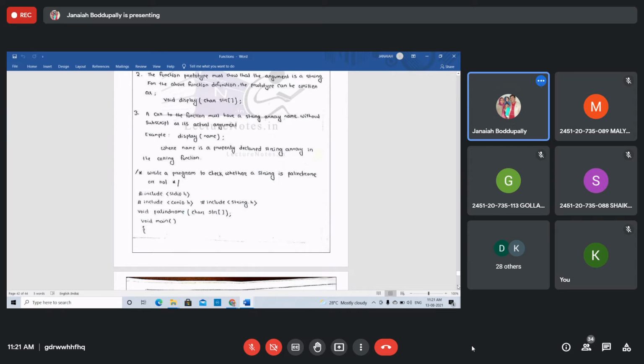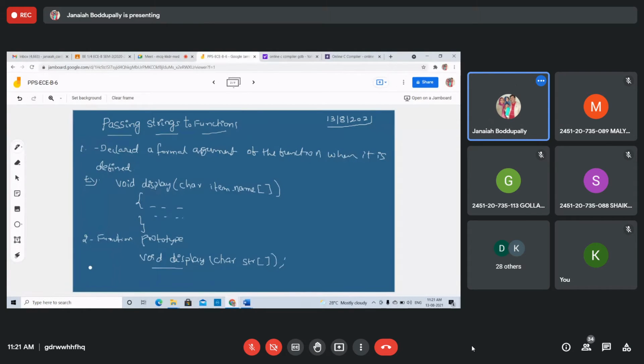The call to display is made in the main function with just the name. This is the prototype, this is the function definition, this is the function call.